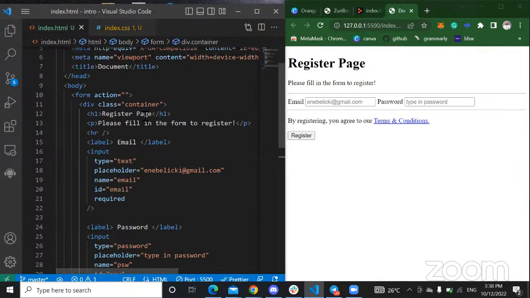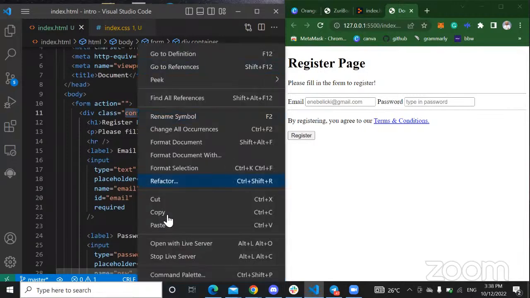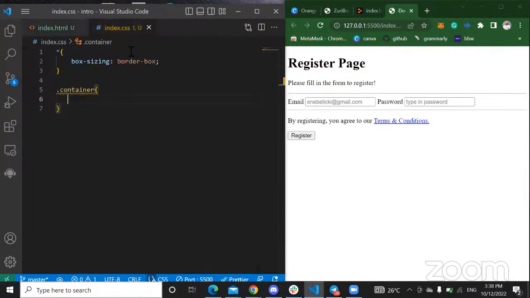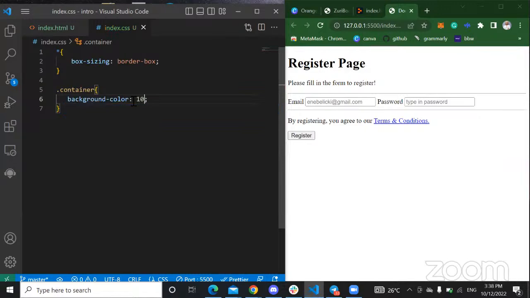So I gave this a class of container, right? Let me give here first of all a background color to see the container. So yes, I'm giving this.